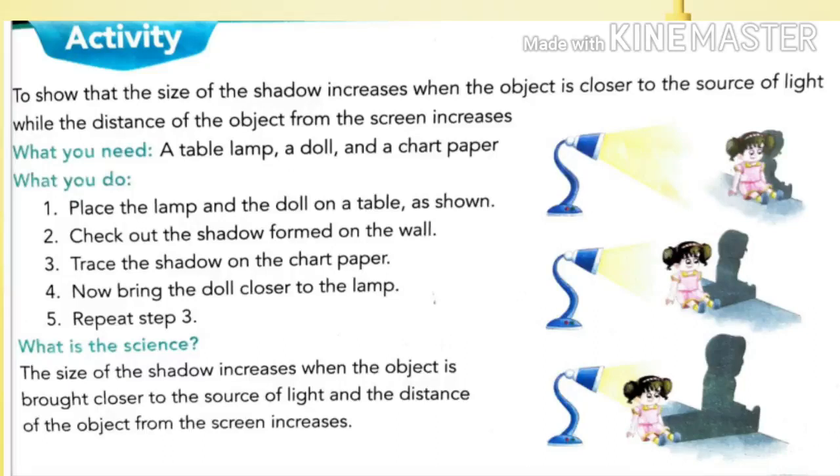So we can say that the size of the shadow increases when the object is brought closer to the source of light and the distance of the object from the screen increases. Students, you have to do this activity at home. You have to take a torch and any of your toys, a ball or teddy bear like that, and change the distance from the source of light and see the shadow size.